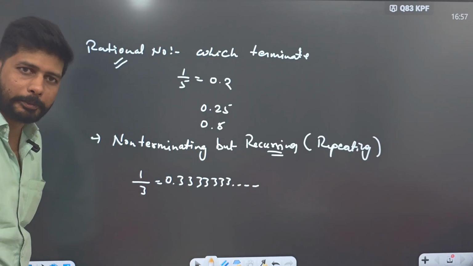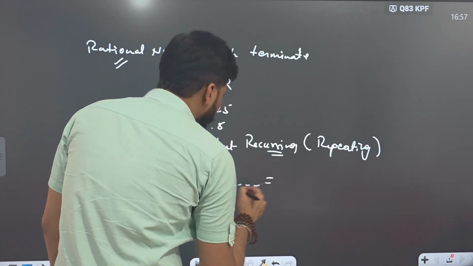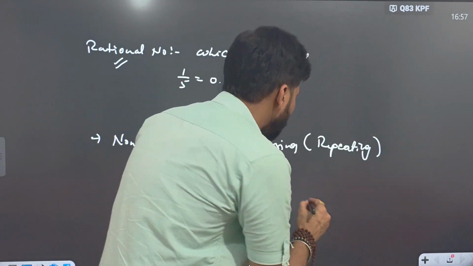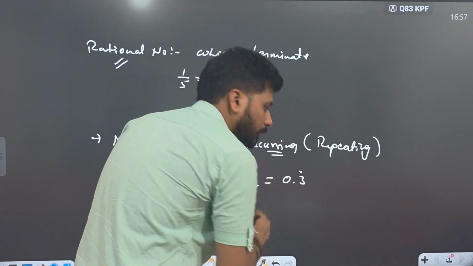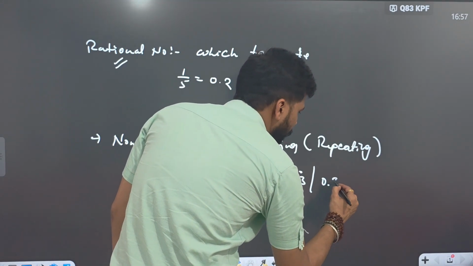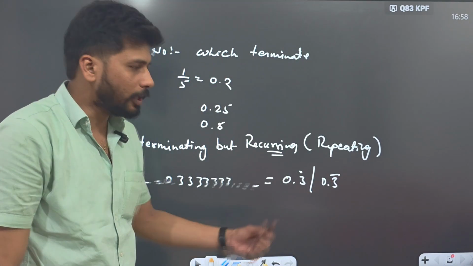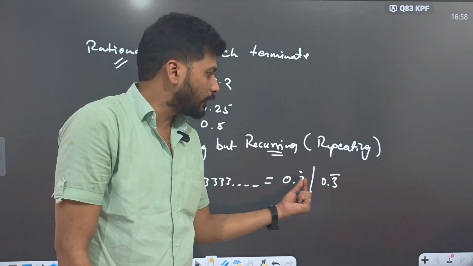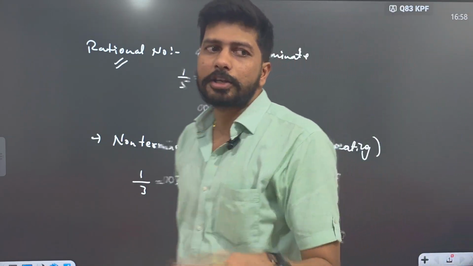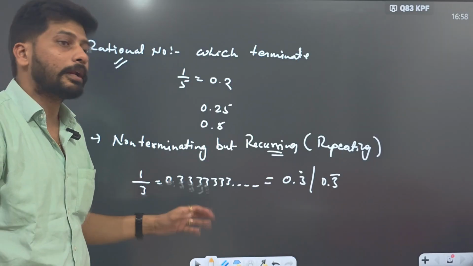Infinitely many times it will be repeating. So in place of writing 0.3333 infinitely many times, you can just write 0.3 with a dot. In other words, we write 0.3 bar. The meaning of bar or dot is that 3 is repeating infinitely many times. These are also rational numbers.